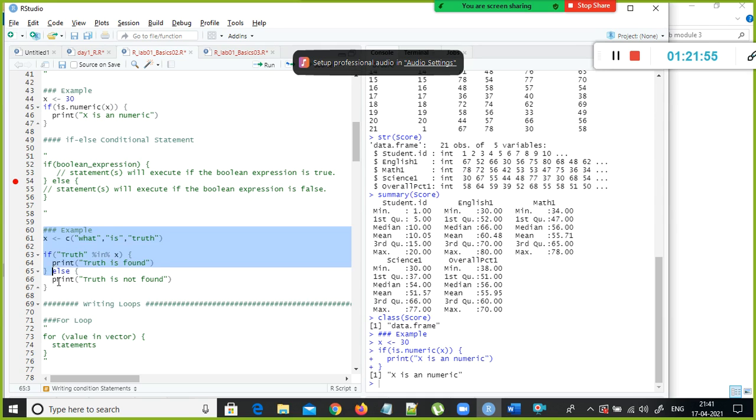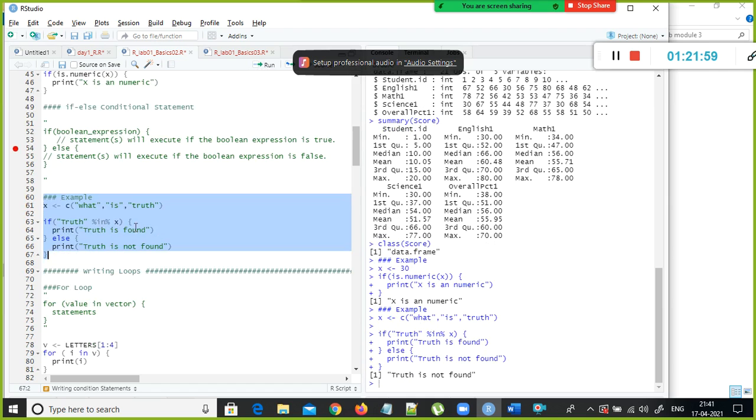So let's take a simple example. Truth is not found. Look here. I used a string directly, a character value, and then percent-in-percent. If you want to check whether a string value is there in your vector or not, you need to use this operator.